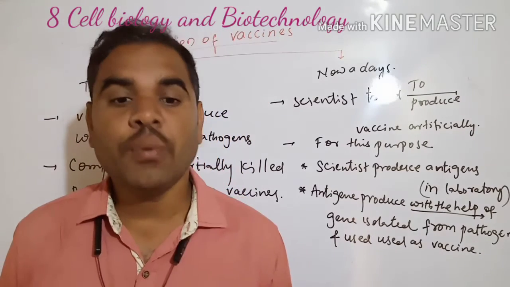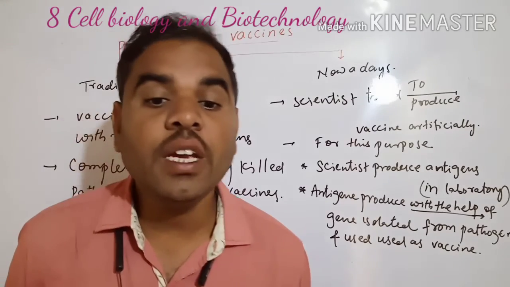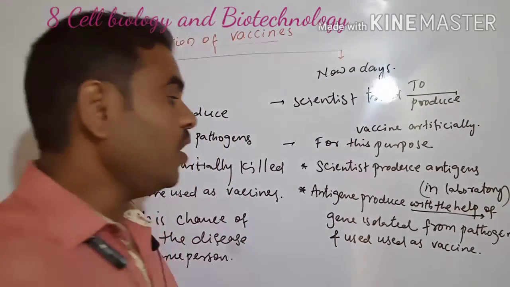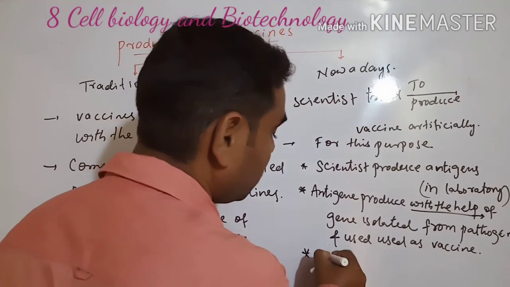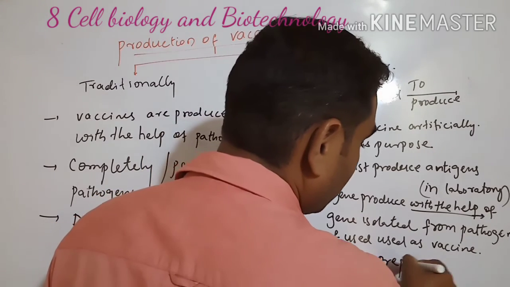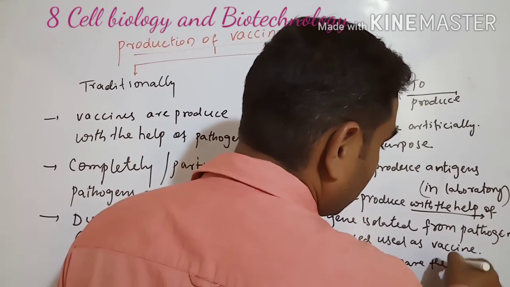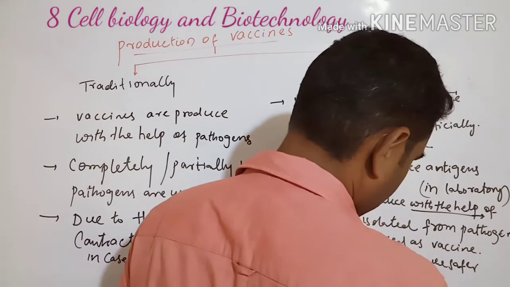Safer vaccines are being produced. If we know the gene, we can prepare the safer vaccines.